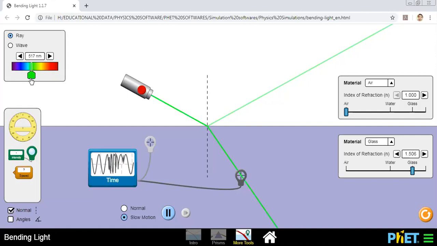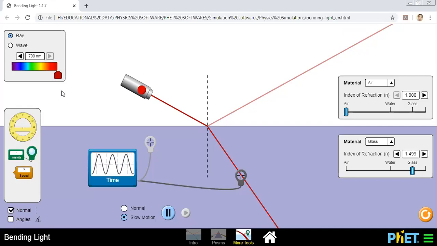Then this is my green. The frequency has decreased a little. This is yellow, this is a little bit orange, and this is my red. So red has the minimum frequency, and violet has the maximum frequency. But during refraction, is the frequency changing?